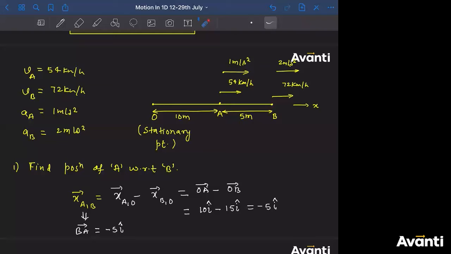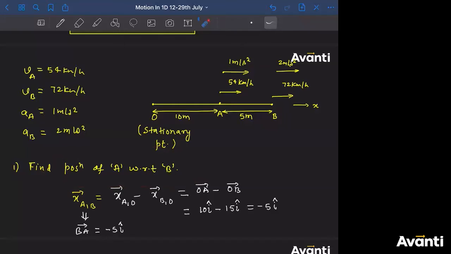Guys, did you understand how to find position of any point with respect to any other point? Nishit, do you understand the meaning of position? Nishit, I'll scold you very badly, I'm telling you. I'm not very happy with this doubt. What did I ask you? I asked you the position.